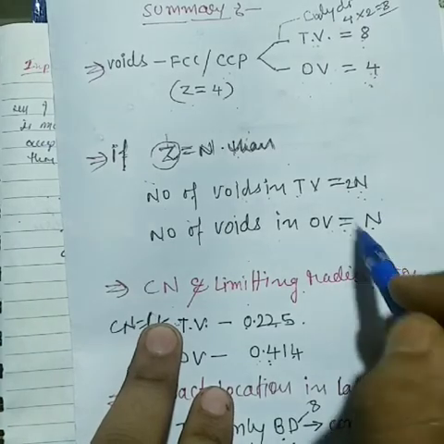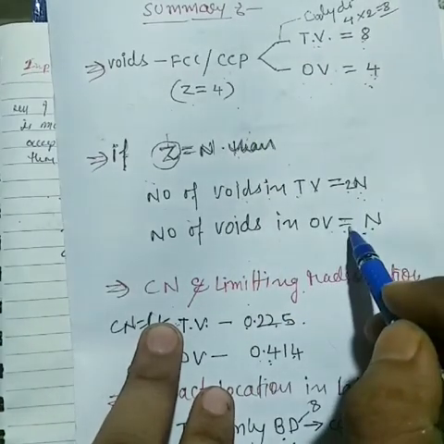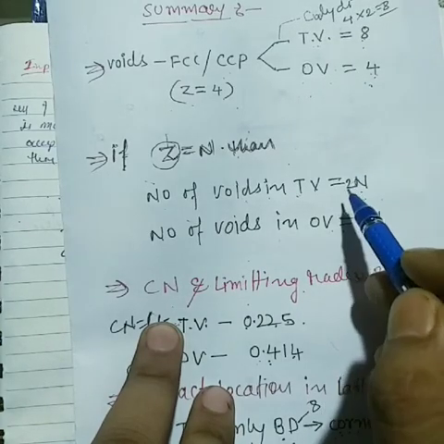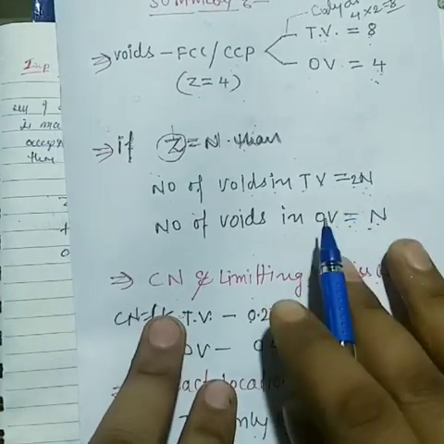Tetrahedral voids are just 2 times the octahedral.